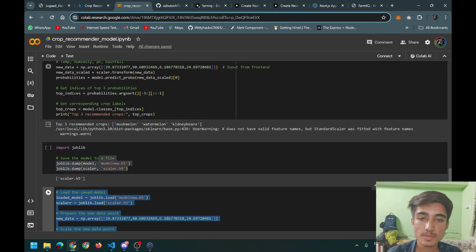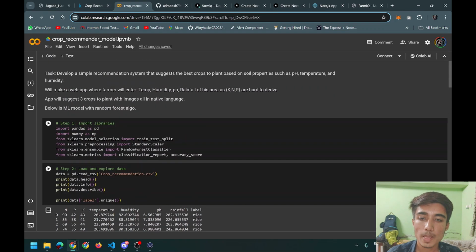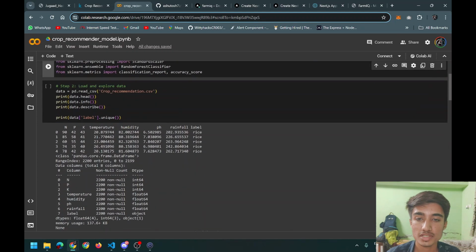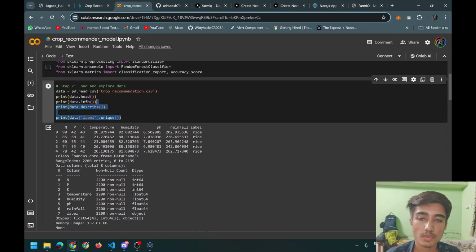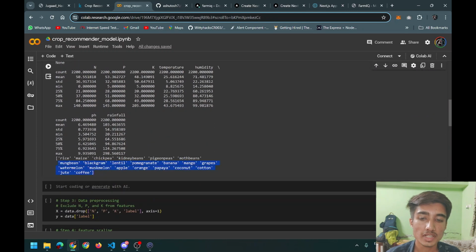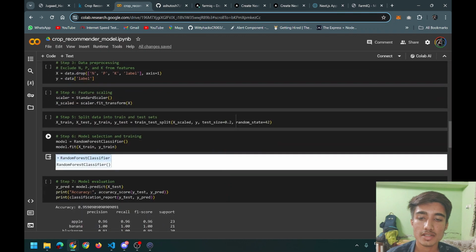So then this is the machine learning model which I trained. I used NumPy, Pandas and scikit-learn library for training my machine learning model. This is how the data looks. These are total labels or say total crops in the dataset. And yeah, I trained a random forest classifier for this.